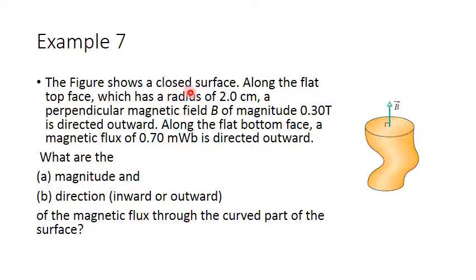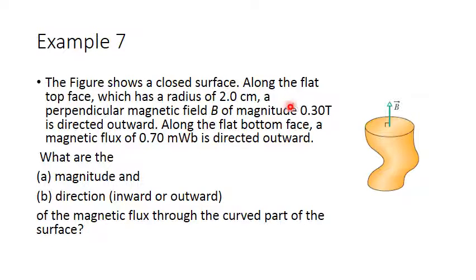According to Gauss law, the total magnetic flux on this closed surface should equal 0. Here we have the value of the magnetic field on the top surface and its radius, so from the magnetic field and the area of the top surface, we can find the magnetic flux through the top surface. For the bottom surface, we have the magnetic flux directly.